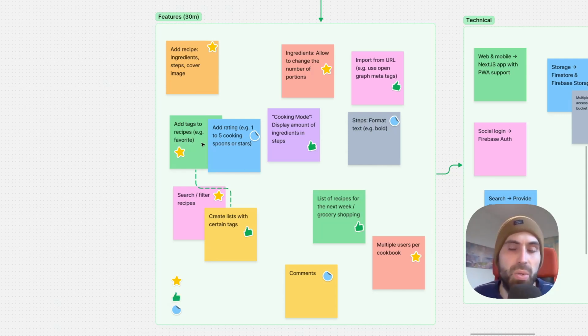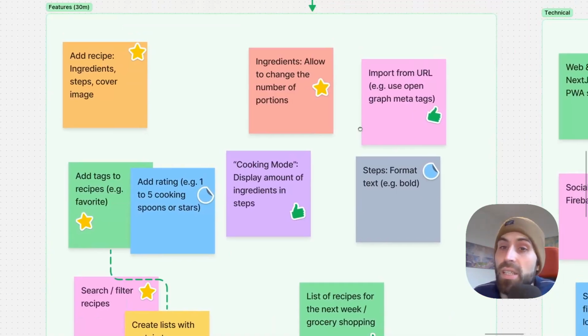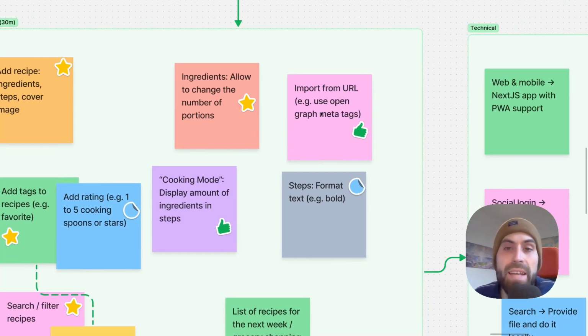For example, I would really like to have support for tagging recipes like we saw with the smoothies, or you can also tag your favorite recipes. I think that's a cool feature. Another cool feature, but for later, is that you can easily import from a URL, for example using the Open Graph meta tags to already get the title and the image and stuff like that.